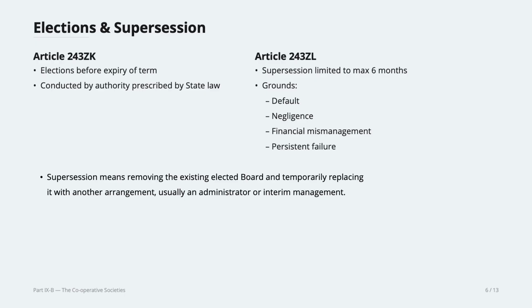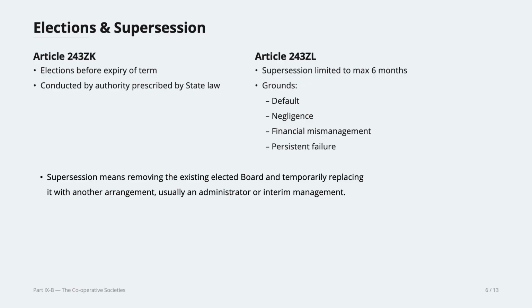First, we have 243Z, okay? Elections. Elections should be held before the expiry of the term, just like Lok Sabha, Rajya Sabha. It should be conducted by authority prescribed by state law. Again, the state will decide who conducts election for cooperative societies, okay? It is the state that prescribes.